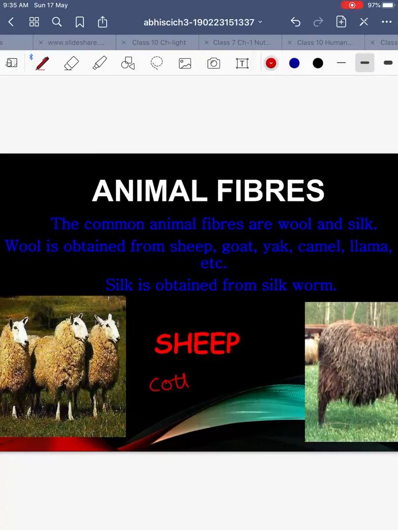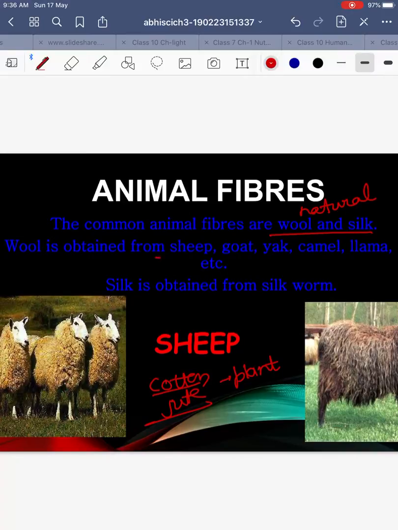If we talk about animals, we can obtain fibers of wool and silk. These are natural fibers because they are obtained from natural resources. They have not been created by human beings.